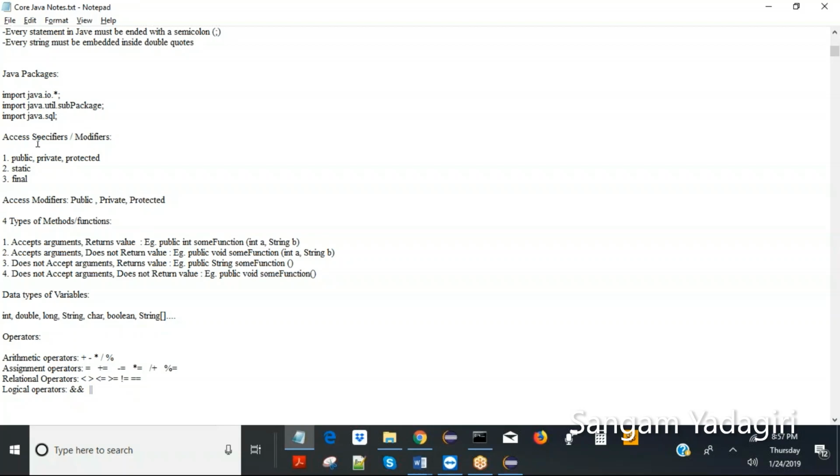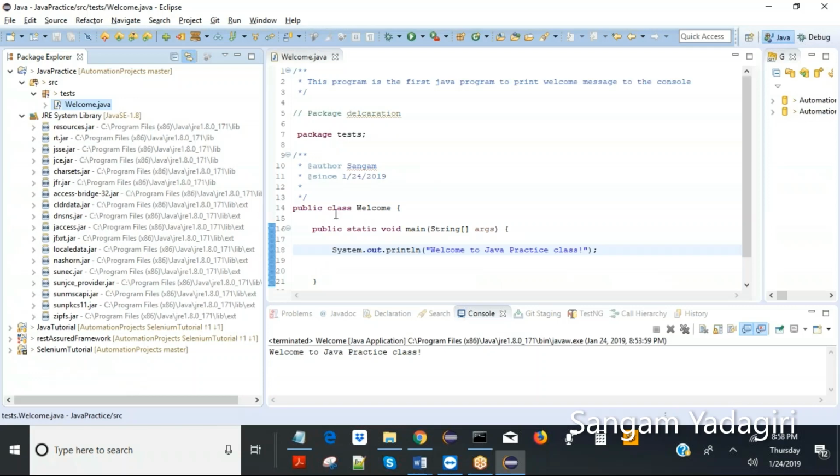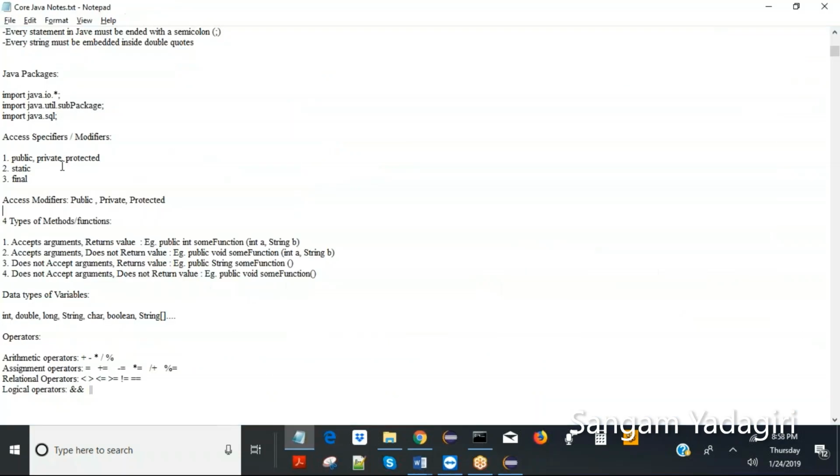Okay, so we have already seen access modifiers. These are the access modifiers: public, and there will be others too, private and protected. Like I said, public means you will be able to access this class's members from inside or outside the class. Private means only inside the class. Protected means outside the class with some conditions. Those conditions will be provided by the developer or automation developer. And static and final, we are going to learn about these later because it's too premature right now.